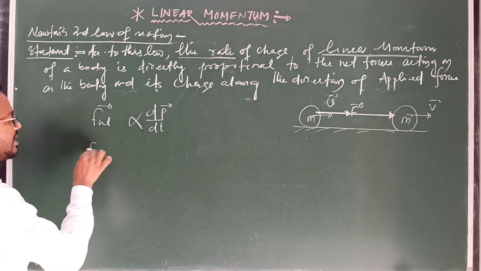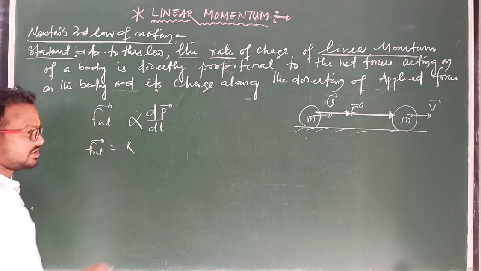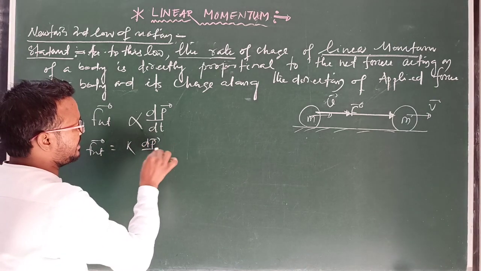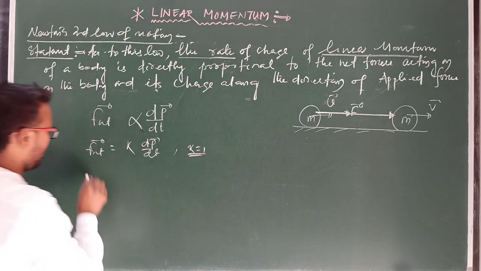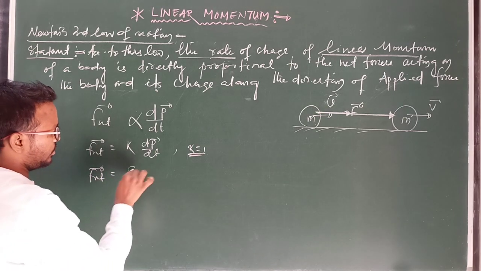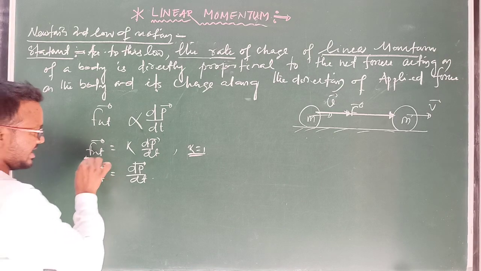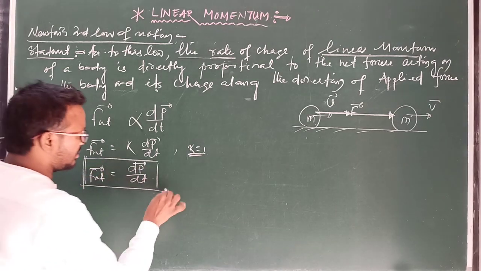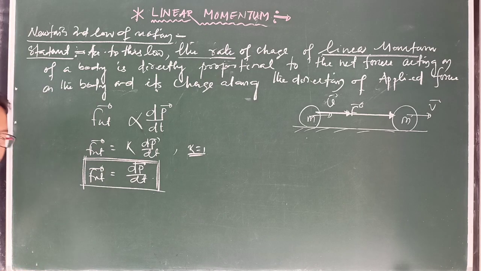And we can write F net equal to k times dp by dt, where k is a constant. If you take the value of constant k equal to 1, then net force is equal to dp by dt. This is known as Newton's second law of motion.